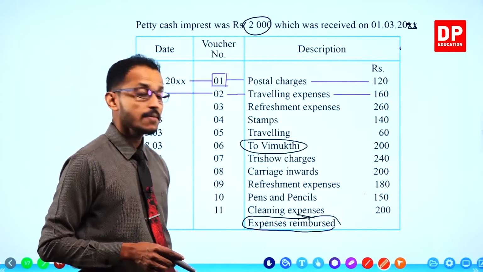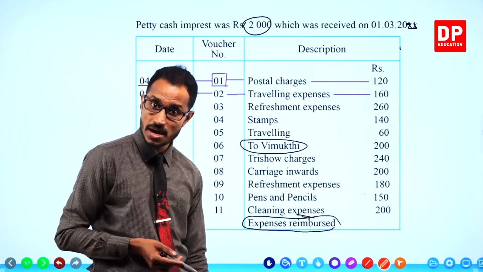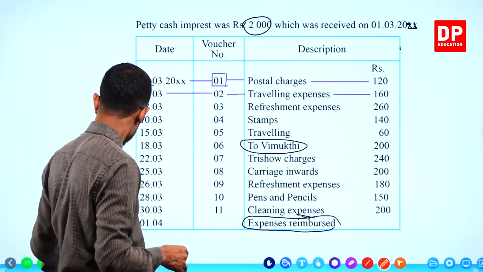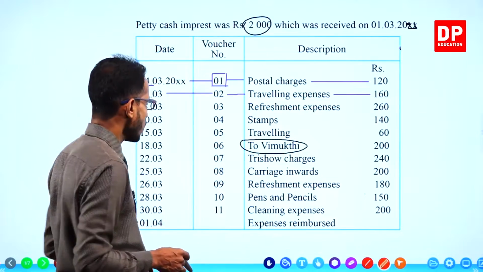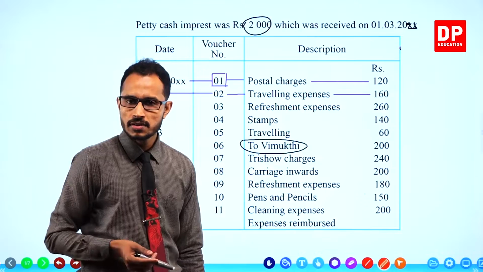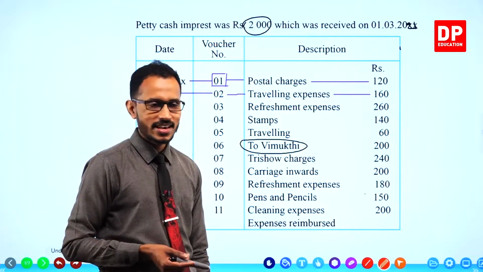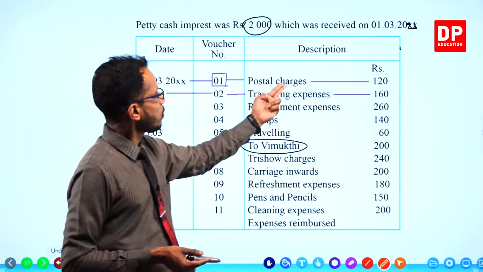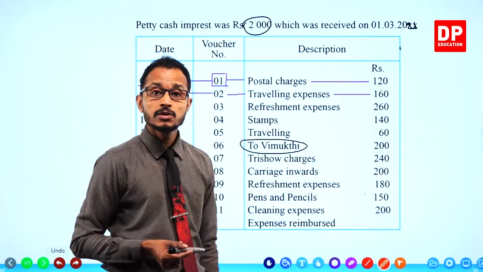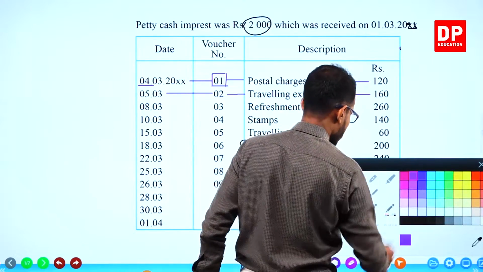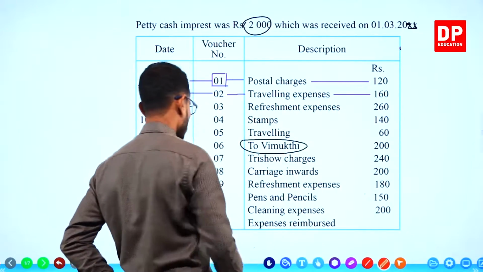Expenses reimbursed. You know what is a reimbursement? I'm not going to explain again. All right. Now let's see how these expenses or payments are recorded. First, voucher number 1, postal charges 120.